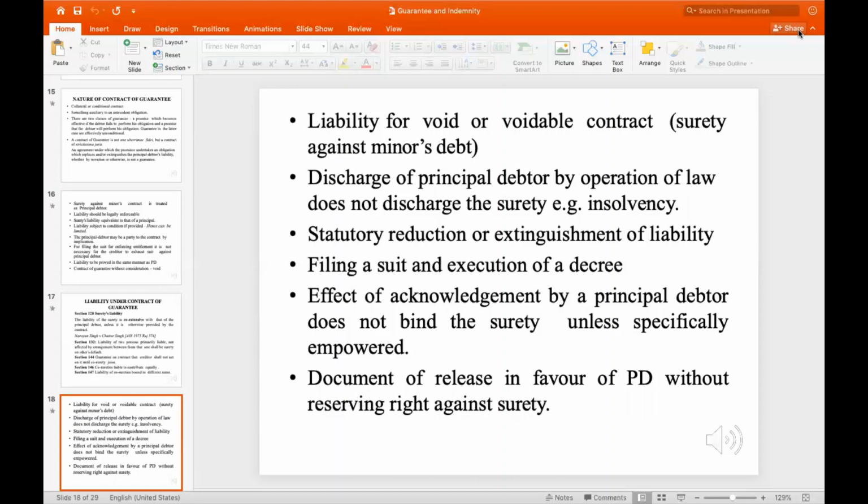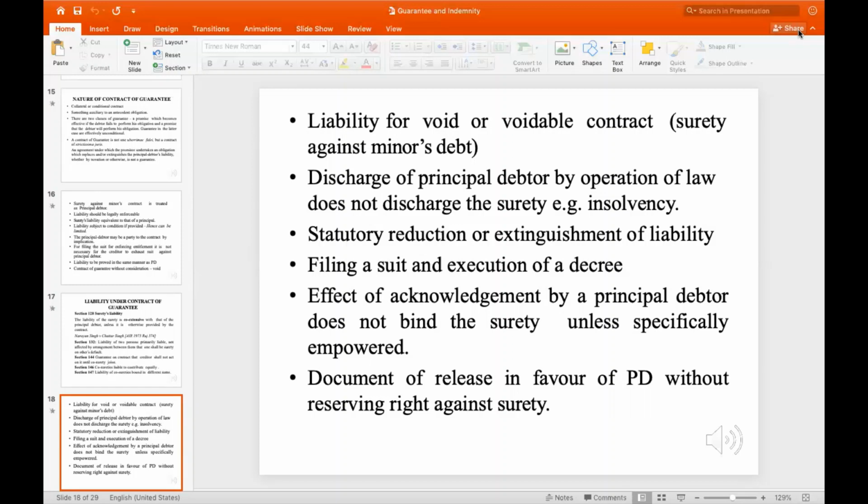Statutory reduction or extinguishment of liability generally does not take place, but if it is needed, it can be done according to the terms and conditions, if they need to be changed in the contract. The next issue is the filing of a suit, an issue or a decree, which can definitely take place.